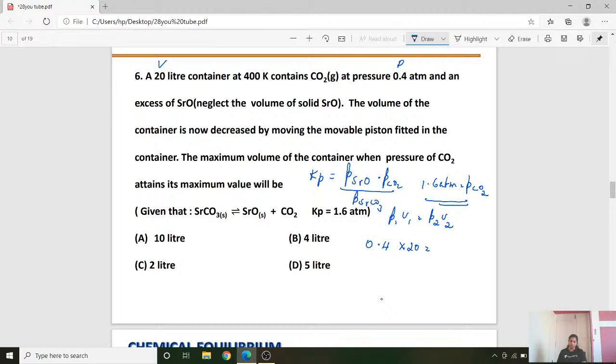Okay, now 0.4 into 20 equals pressure 1.6 into V2. You have to calculate V2. So V2 is equal to 0.4 into 20 by 1.6. So how much are you going to get? You will be getting 5 liter. Right? So 5 liter will be the answer. Answer will be, student, option D. Option D will be the right answer.